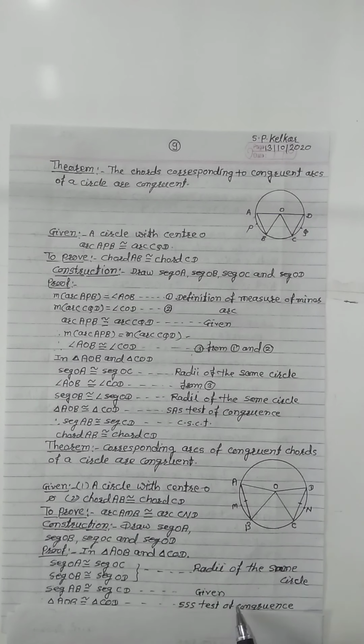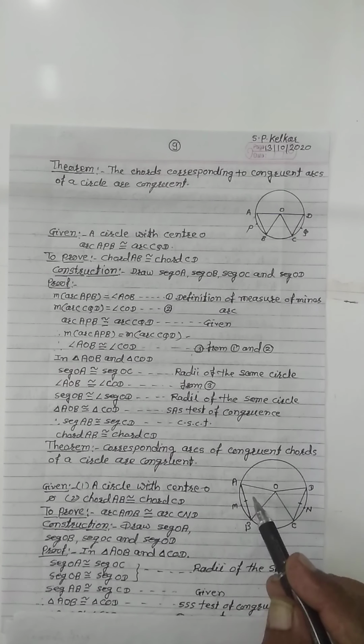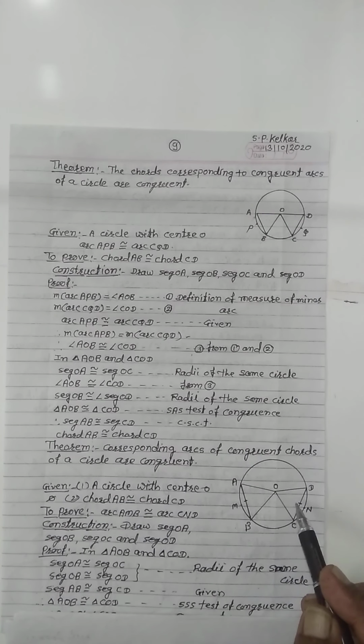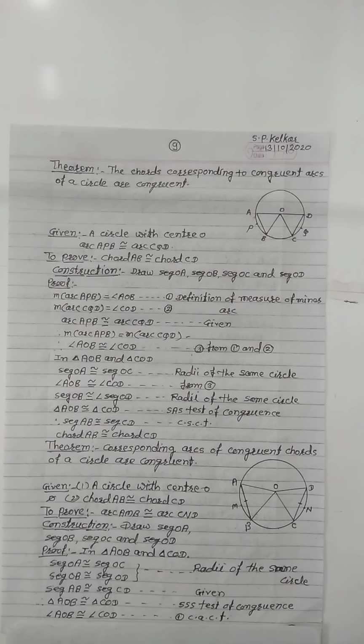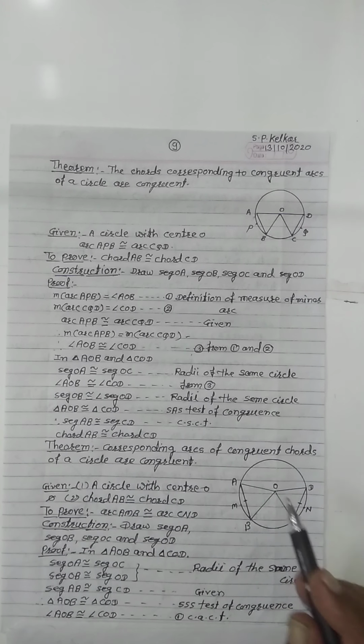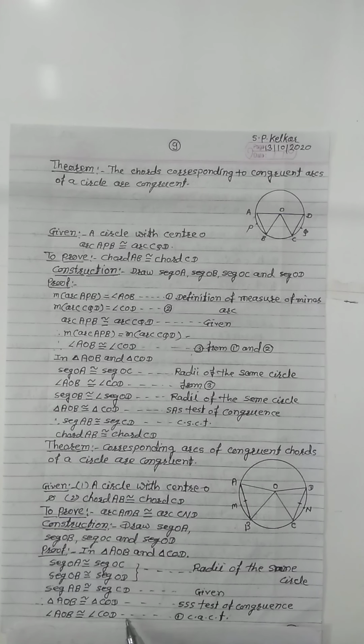Then we write down triangle AOB congruent to triangle COD by SSS test of congruency. Then we can say that angle AOB is congruent to angle COD, because these angles are the corresponding angles of congruent triangles.